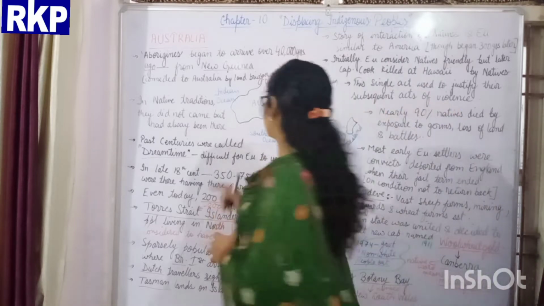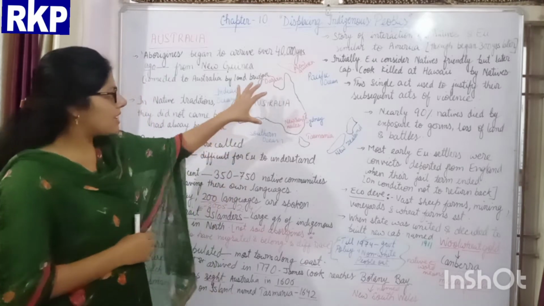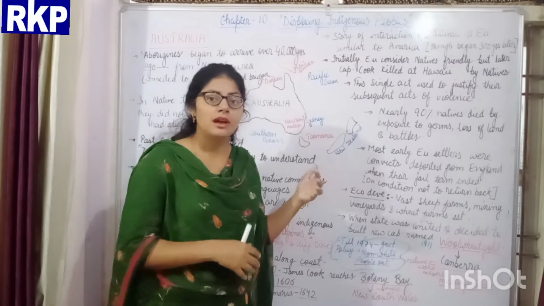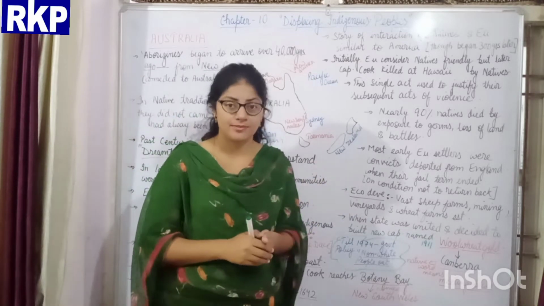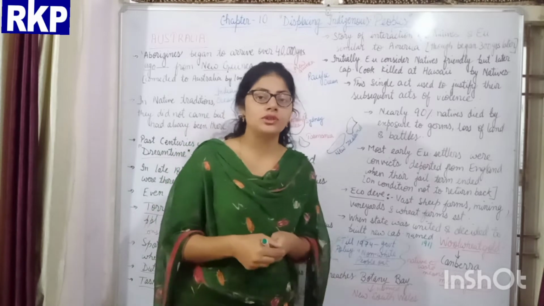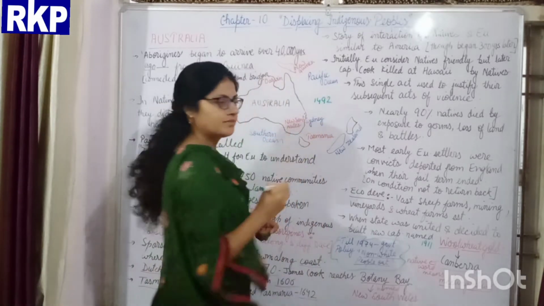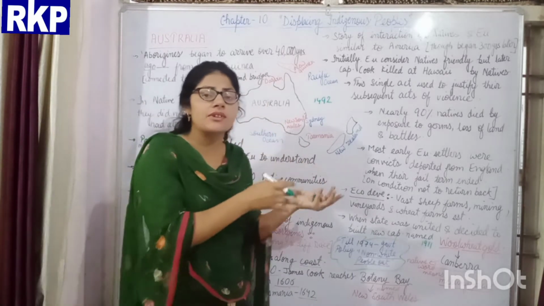So beta, this is Australia. The continent was unknown earlier. It was discovered even after America. America, you all know, was discovered in 1492, while Australia was discovered around 300 years later.